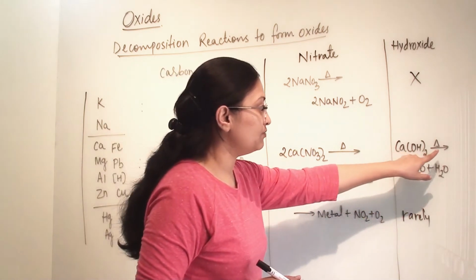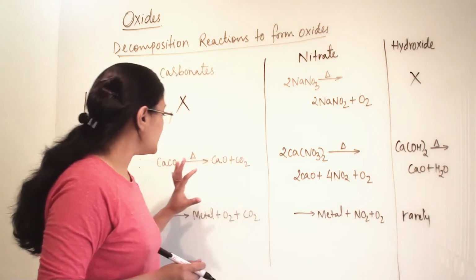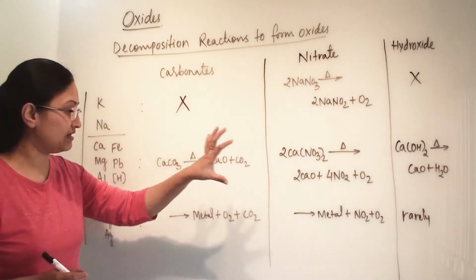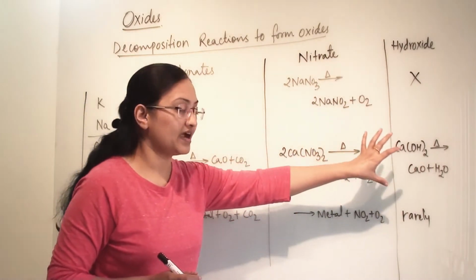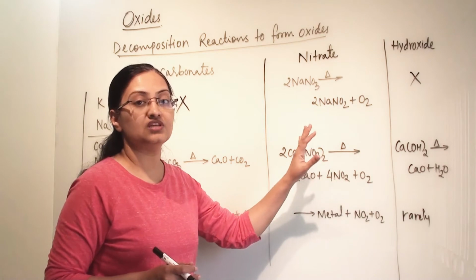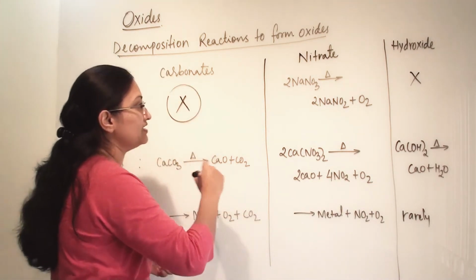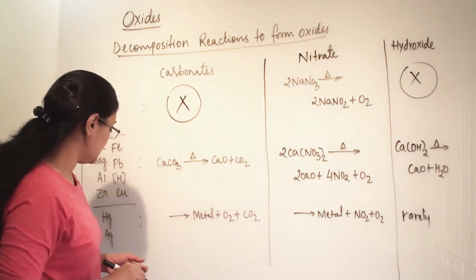Calcium hydroxide will decompose and will give us calcium oxide and water. For these moderately reactive metals, all forms of this matter, like carbonates, nitrates and hydroxides, we can decompose in the presence of heat. But this is a special case: when metals are very reactive, we cannot break them in the presence of heat.